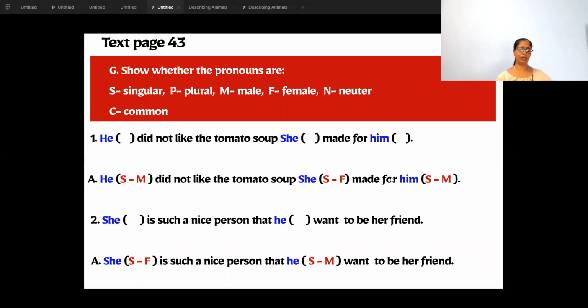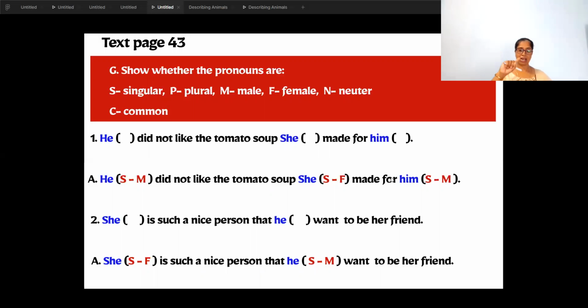So since you have understood number and gender, let's do a few exercises. Okay. This is text page 43. So if it is singular, you put S. If it is plural, P; male, M; female, F; and neuter, N. And if it is not male or female, it is common, C. So first pronoun is he. What is the number? Is it single? When I say he, it is one or more than one? It is single. So I have put in the answer, you can see below, S, singular.